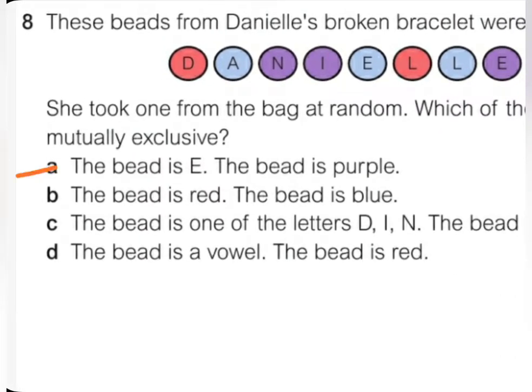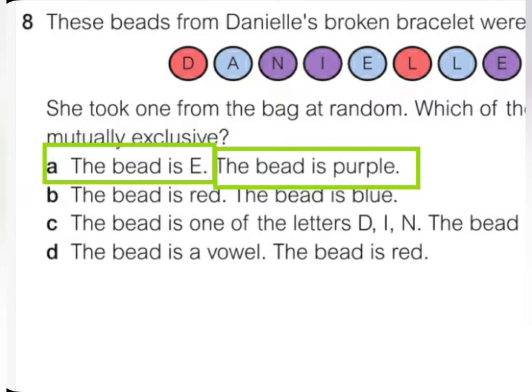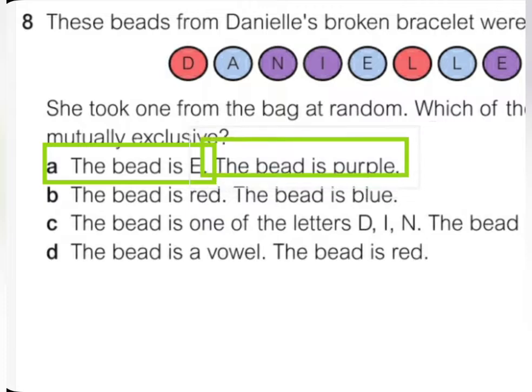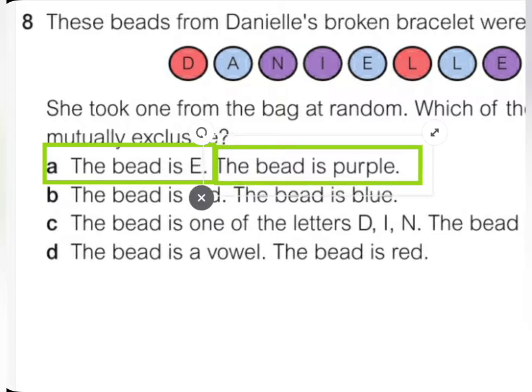Now, A says the bead is E. This is the first event here. And the second event, the bead is purple. As you can see here, we have two events: the bead is E and the bead is purple.